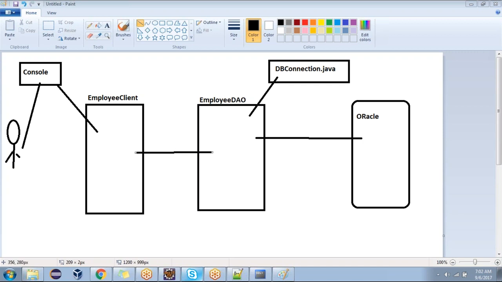Now here the user is communicating with which one? Console, right? In the next class, the user will communicate with the browser. That's called a web-based application. In that case, servlet will come into the picture. You'll see it next.